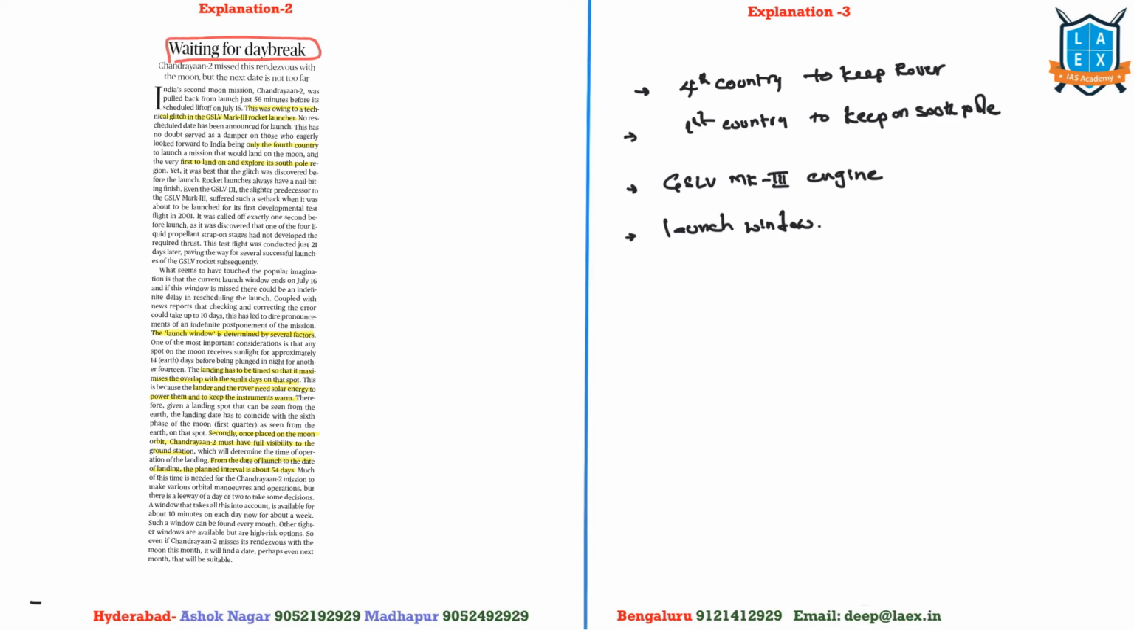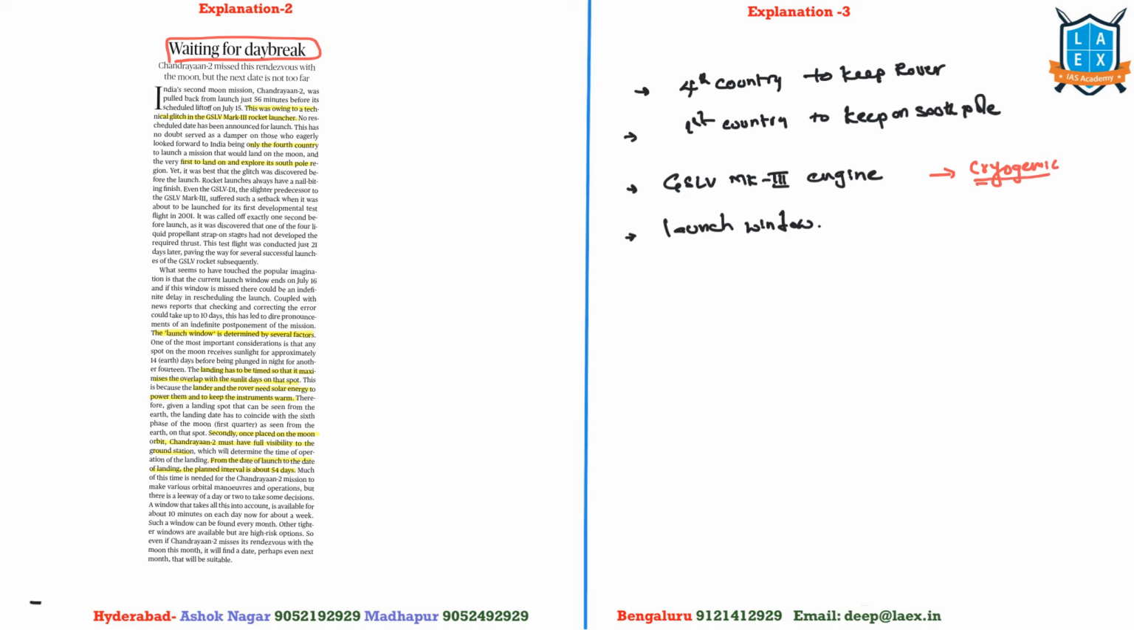Next is Waiting for a Day Break. This is about Chandrayaan 2. Remember that India is the fourth country to send a rover to the moon, and it is the first country to study the south pole of the moon. In this case, the rocket which is going to take it to the moon is GSLV Mk3, based on technology called cryogenic technology, which is also a dual technology.